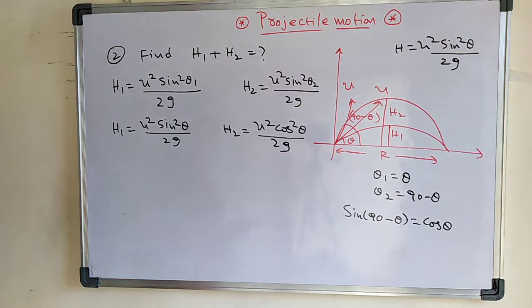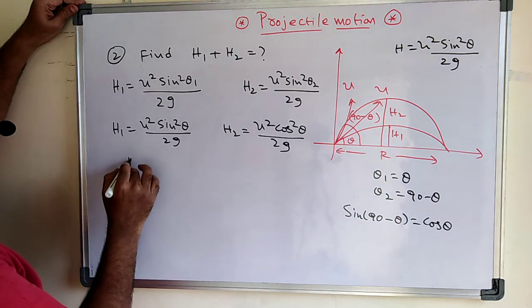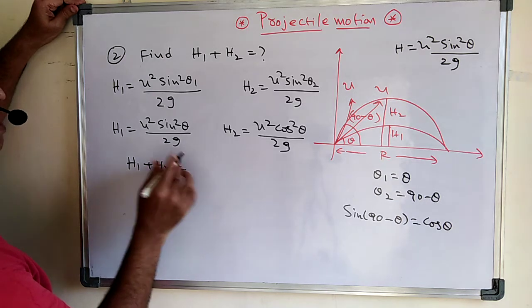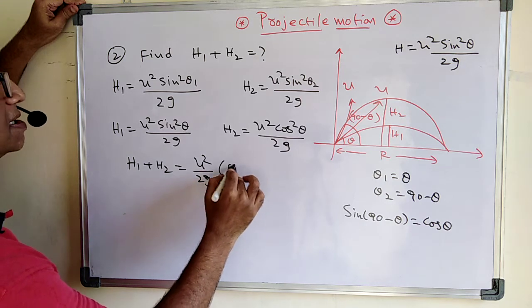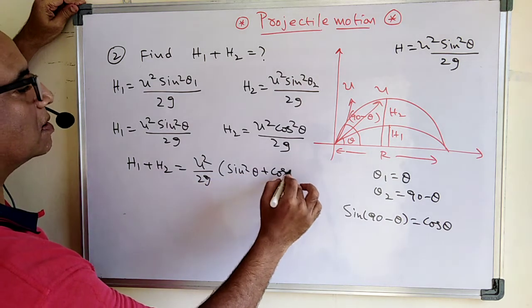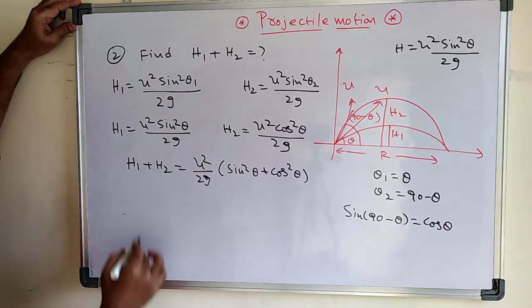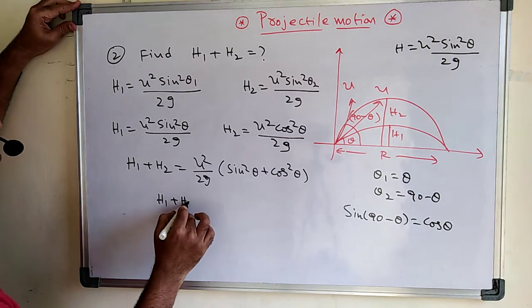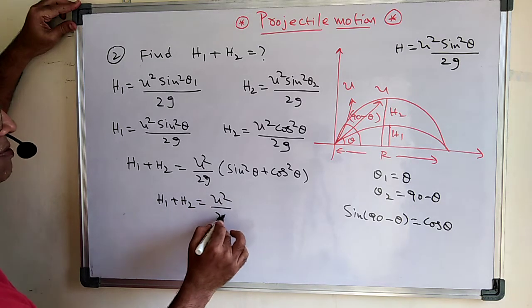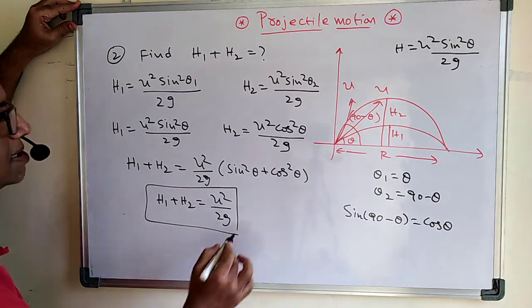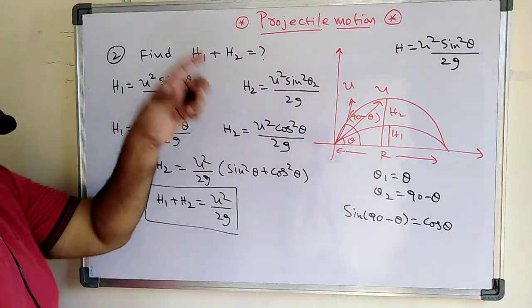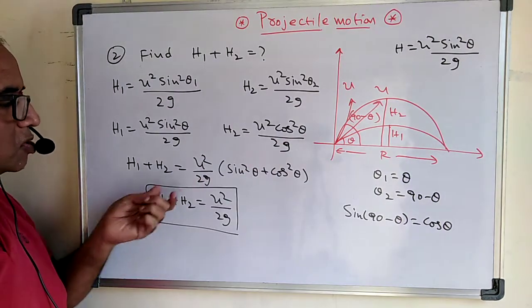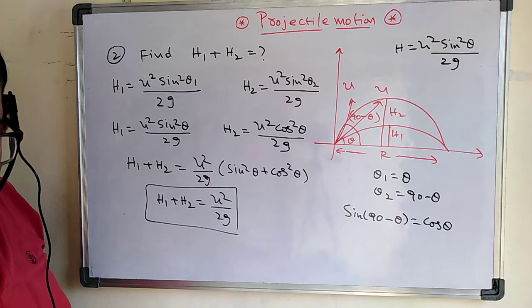Now what we have to do is find the sum of the heights. h1 plus h2 is u square by 2g plus u square by 2g, so u square by 2g you can take common, leaving sine square theta plus cos square theta. Therefore h1 plus h2 is nothing but u square by 2g. Very important formula to remember. The sum of the heights when the ranges are complementary is nothing but u square by 2g. Let us continue with the same thing.